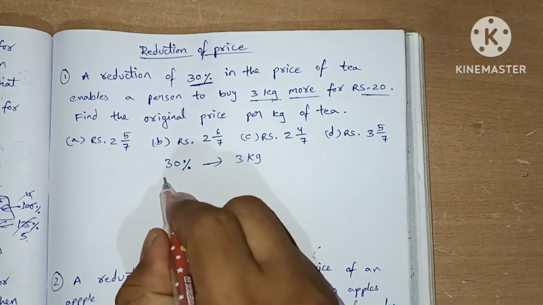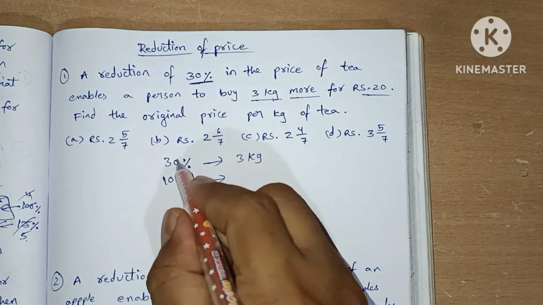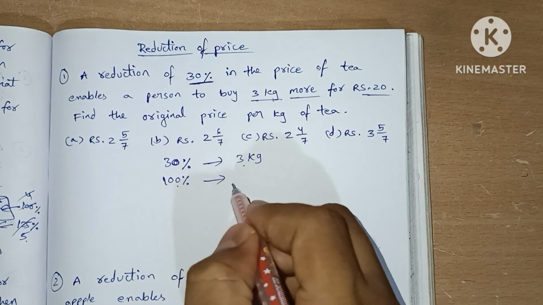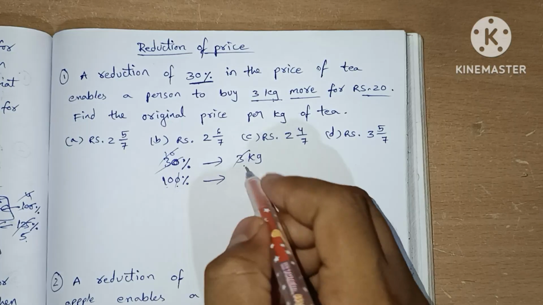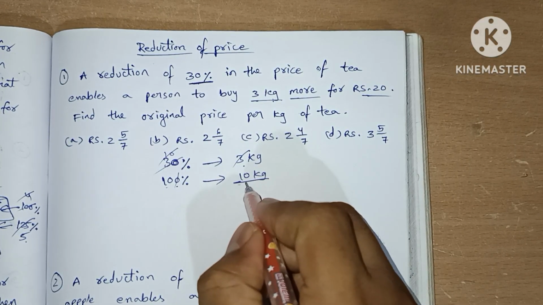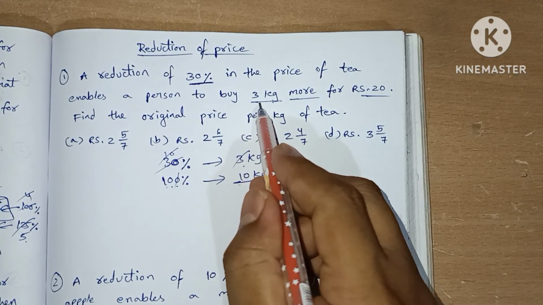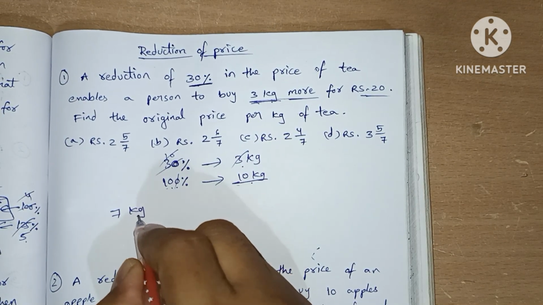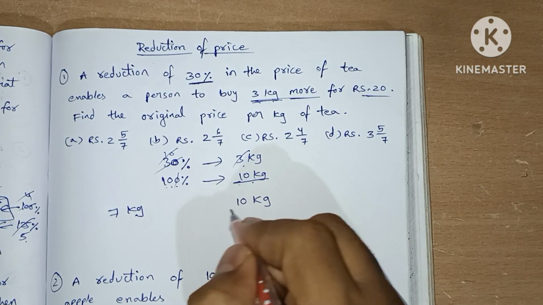So at 100%, how much we can buy? At 30% reduction, we can buy 3 kgs. So at 100%, how many kgs we can buy is 3 times 10 by 3, so we got 10 kg as the answer. So it is said that at 100% we get 10 kgs, means initially, 3 kgs more, means initially 7 kgs only we could buy. Now we can buy 10 kgs.